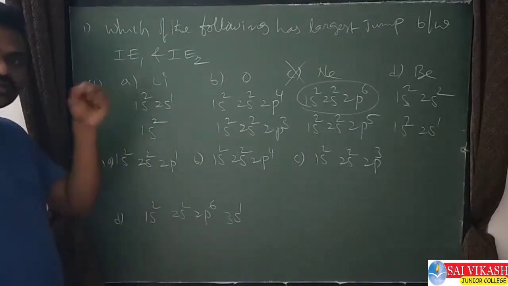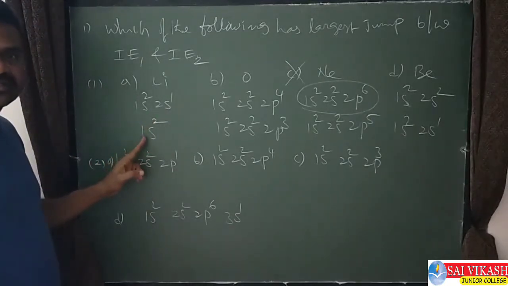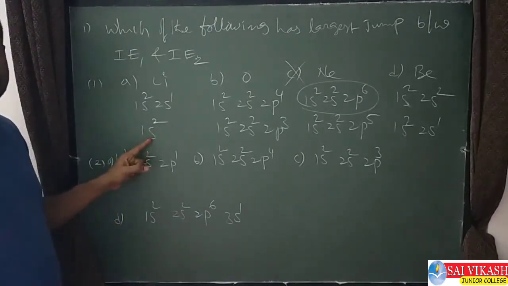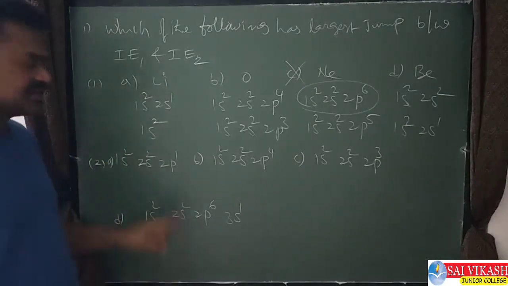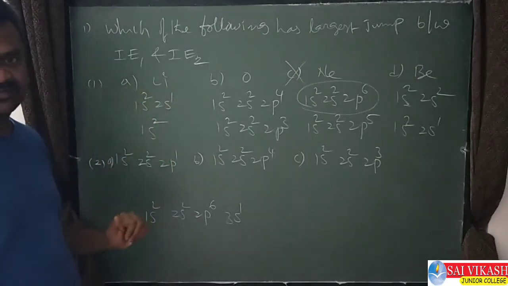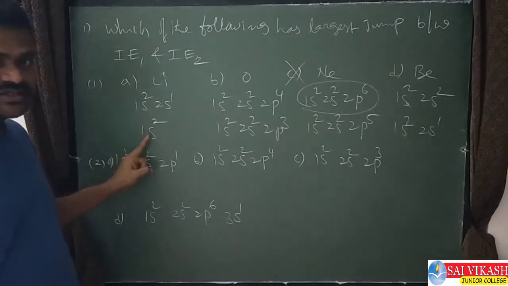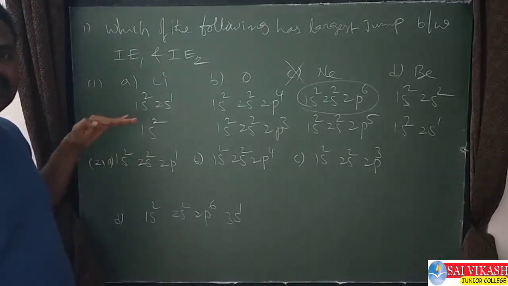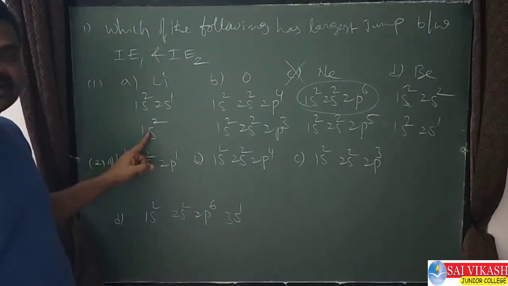So to remove the second electron, we need to go inside, from the second shell to the first shell, so it should be 1s2. Removing this electron is also difficult because one shell is completely lost. The first electron is easily removed, but after removing this 2s1, it becomes 1s2. The shell is completely lost, and the size is very small because only the first orbit is there.